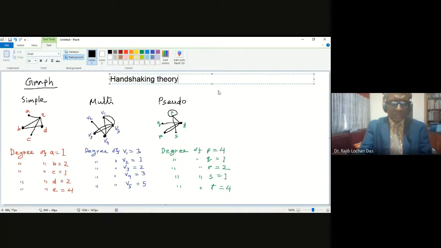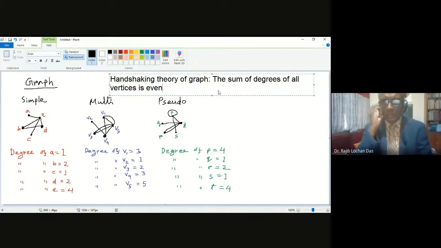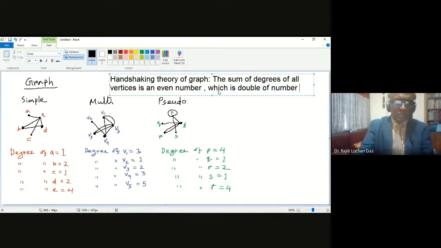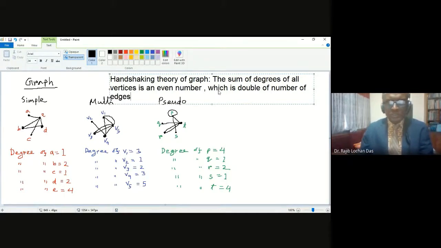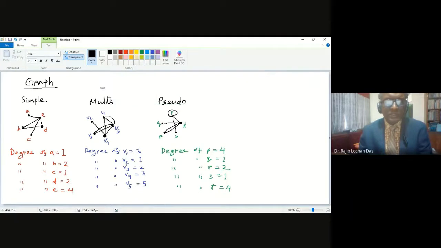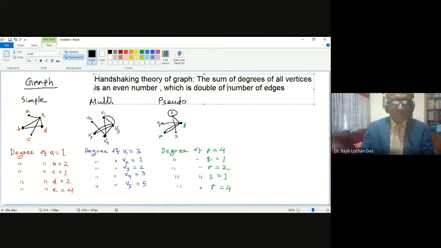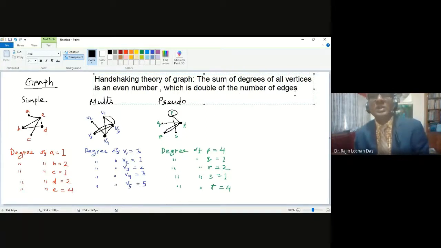In the theorem, it is written that the sum of degrees of all vertices is an even number, an even number which is double the number of edges in that graph. So this is the handshaking theorem.